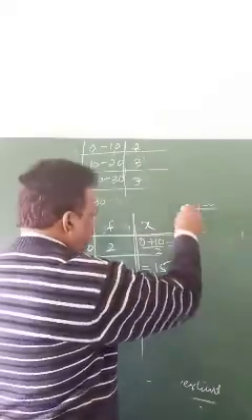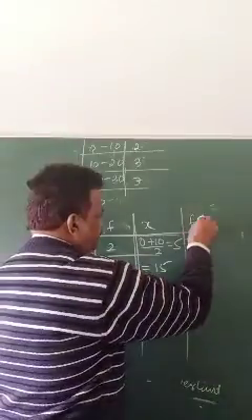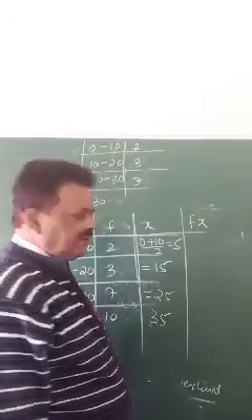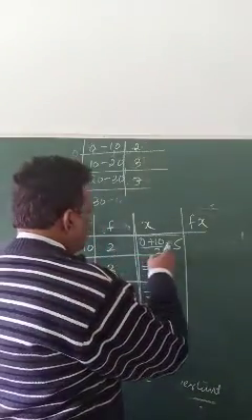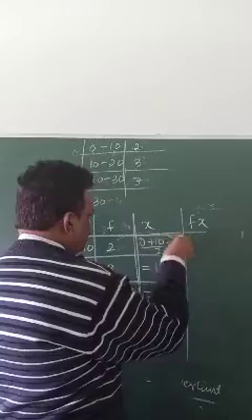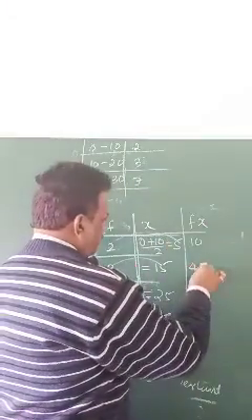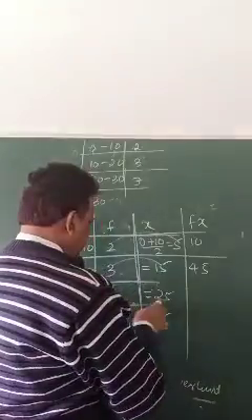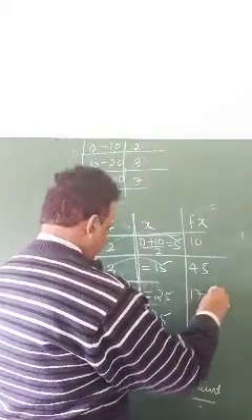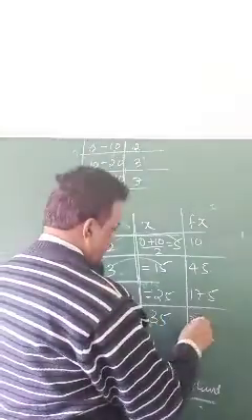Then what you have to find? fx. fx means you have to multiply: 2 into 5, 10; 3 into 15, 45; 7 into 25, 175; this is 350.